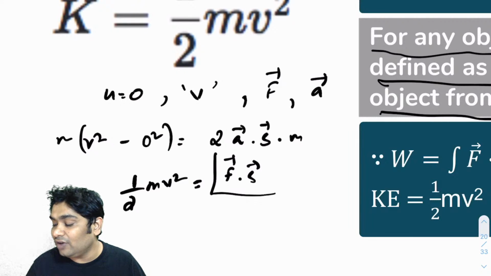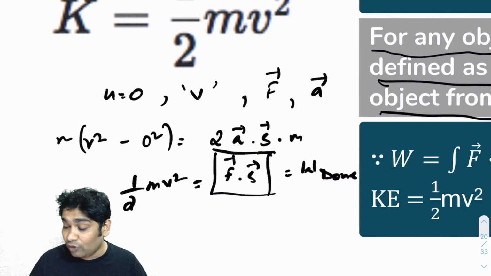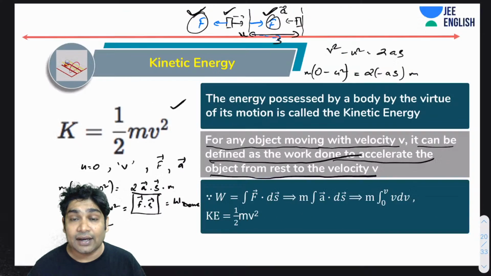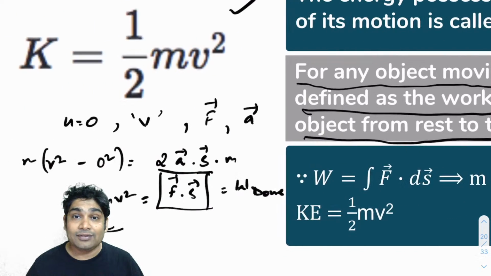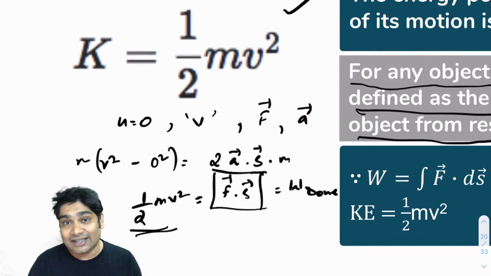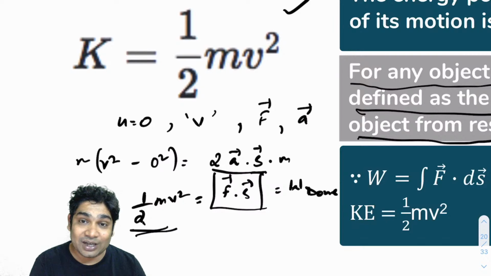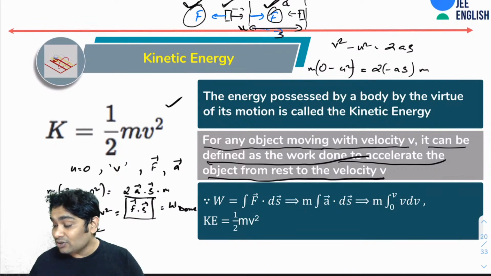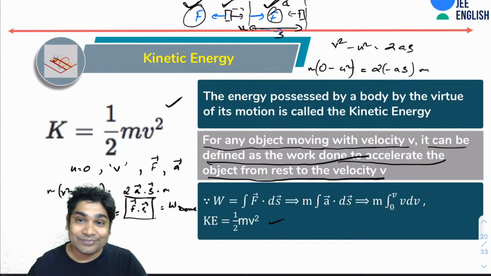So I did a work of F dot s on it. So this is work done in getting the body from zero initial speed to a final speed of v. So this is what we are calling the kinetic energy now. Please remember this definition and you will see clearly that you are getting a term of half mv square. So this is what I wanted to show you.